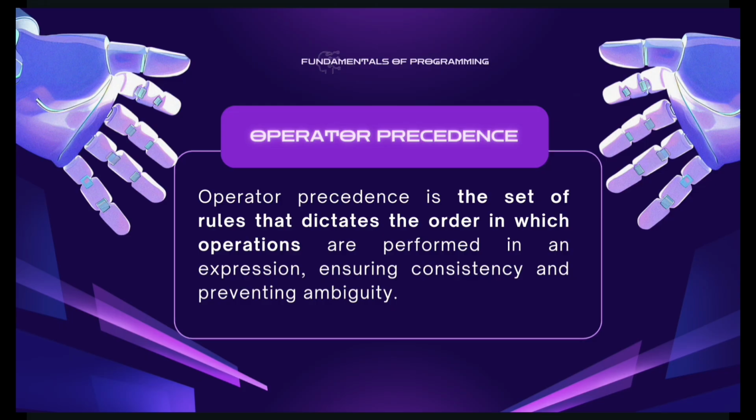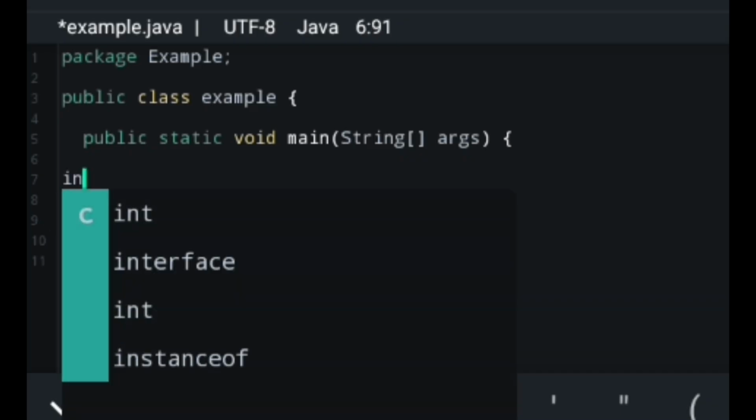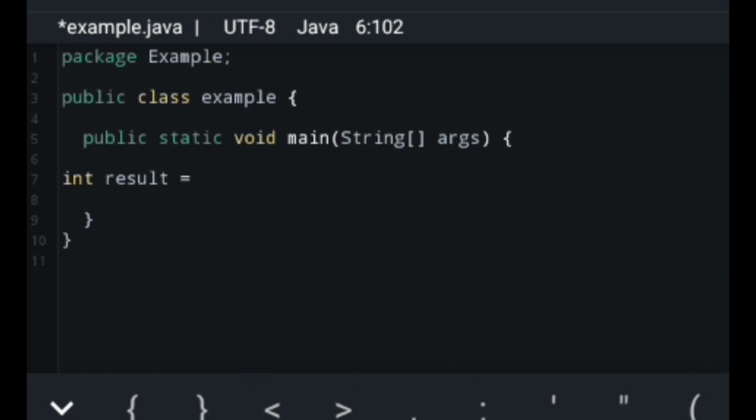Now we already talked about the different types of operators that we can use in our Java program and tried it in Java. Now let us discuss operator precedence. What is operator precedence? It is the set of rules that dictates the order in which operators are performed in an expression, ensuring consistency and preventing ambiguity. Now, let us have an example in our Java IDE. Here, let's print out result using integer, then 10 plus 5 times 2. In here, we will be using the MDAS rule. It stands for multiplication, division, addition, and subtraction.